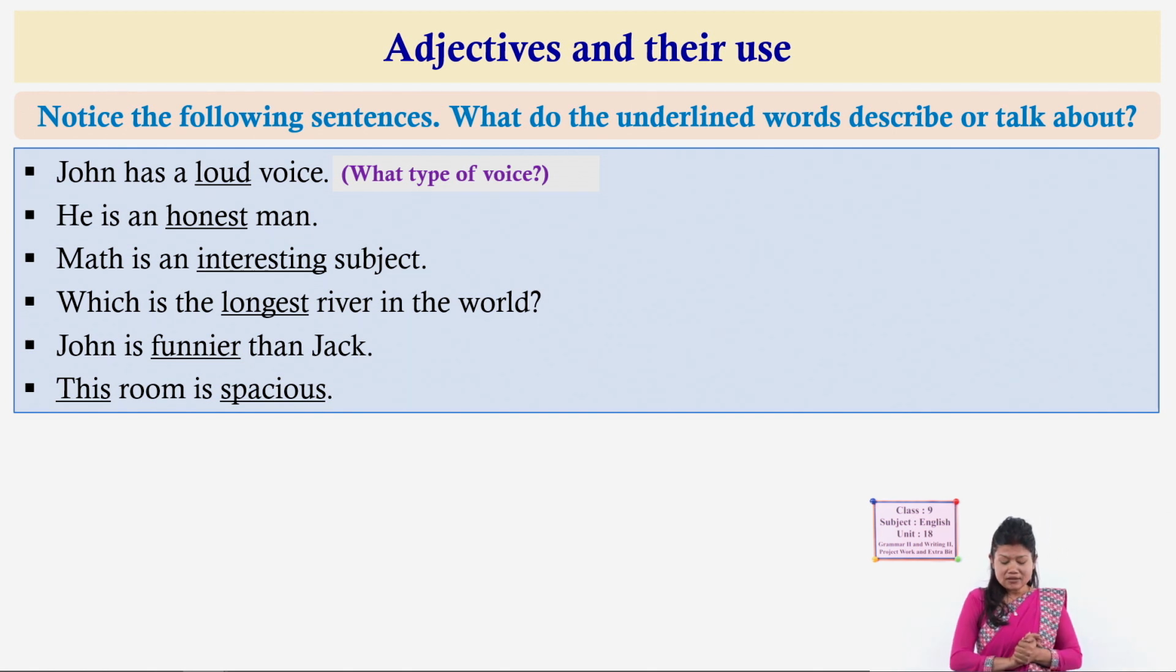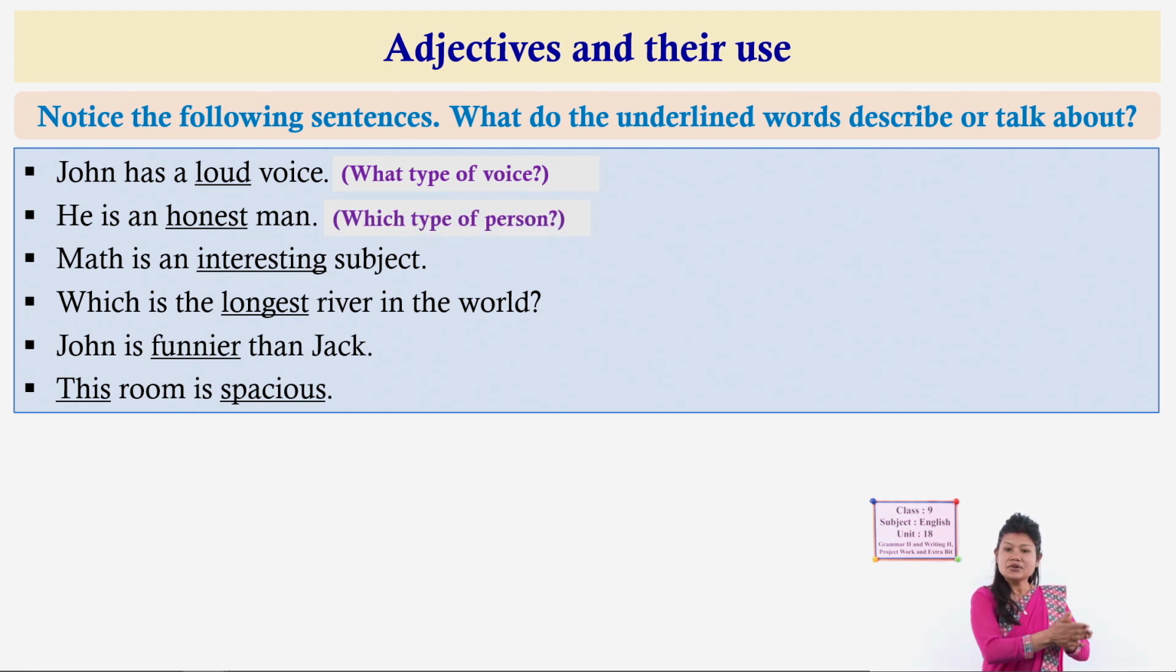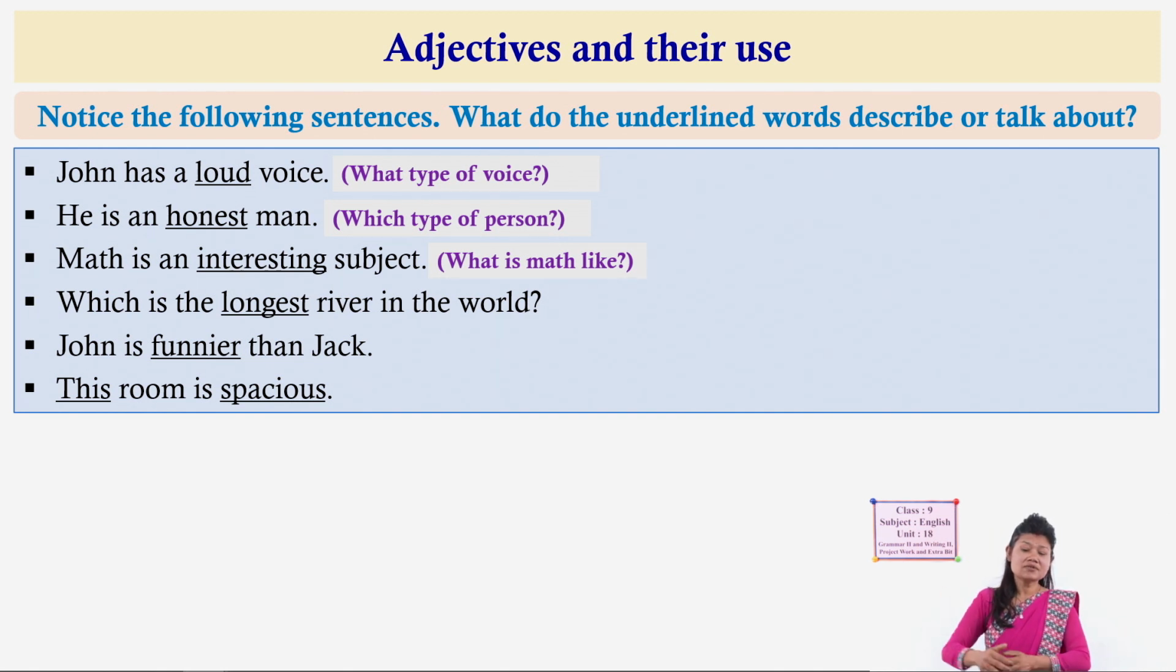He is an honest man. To which word does honest relate in this sentence? Yes, it describes the subject, that means the person, what type of person he is, an honest person. Math is an interesting subject. Here interesting relates to math, very good. What kind of subject is it? For you it may be a difficult subject, for another person it can be a boring subject, but it is an interesting subject as well. Which is the longest river in the world?